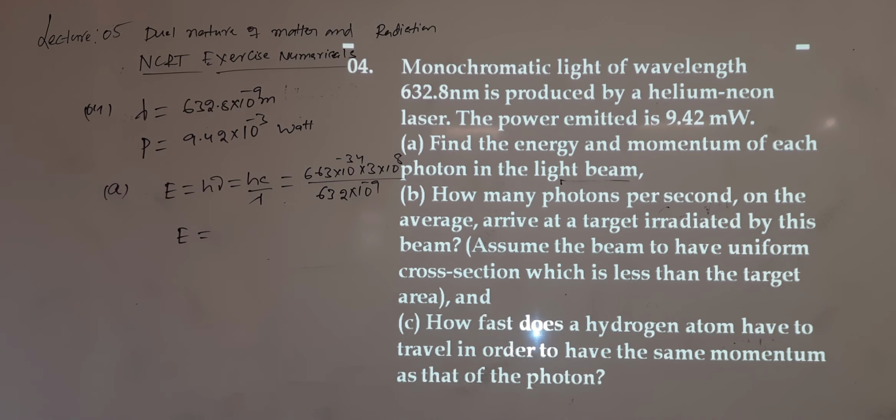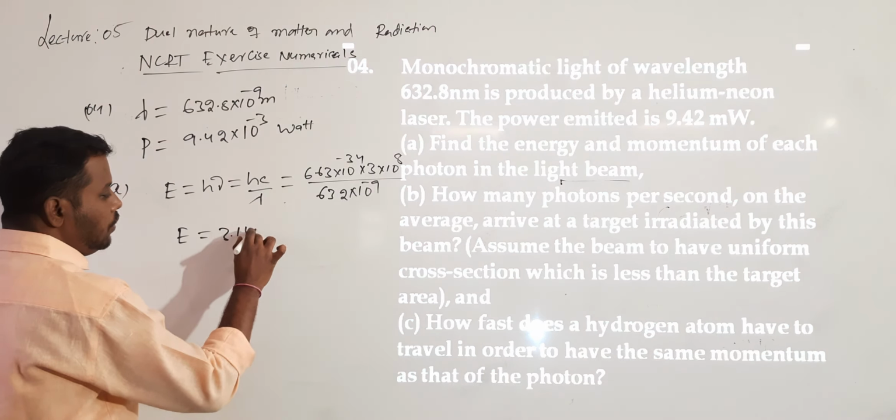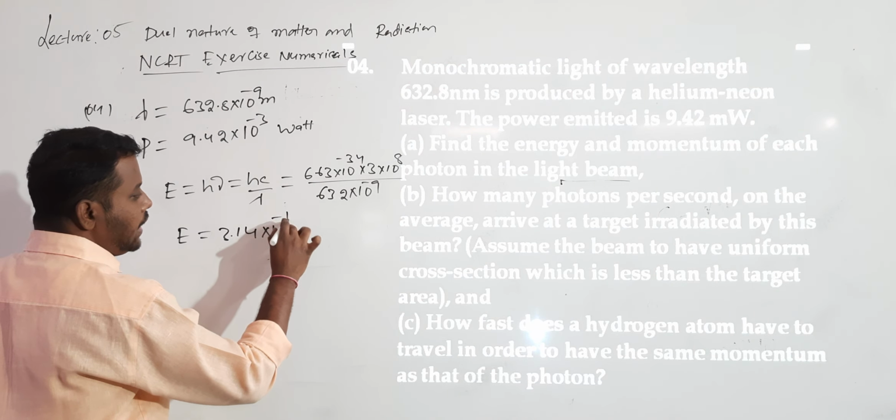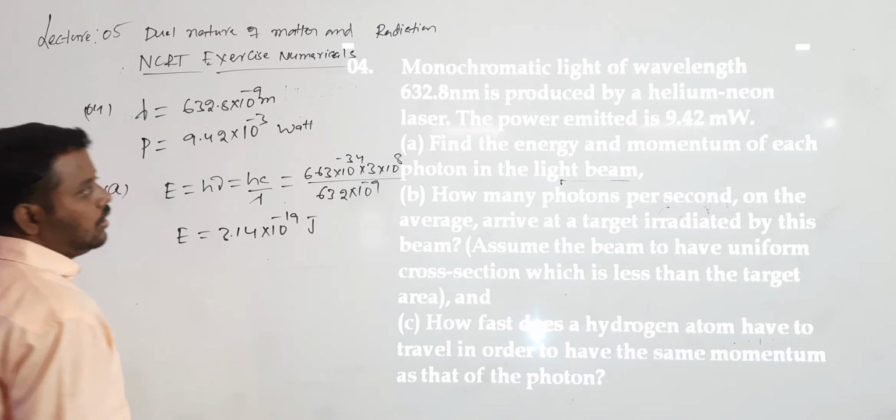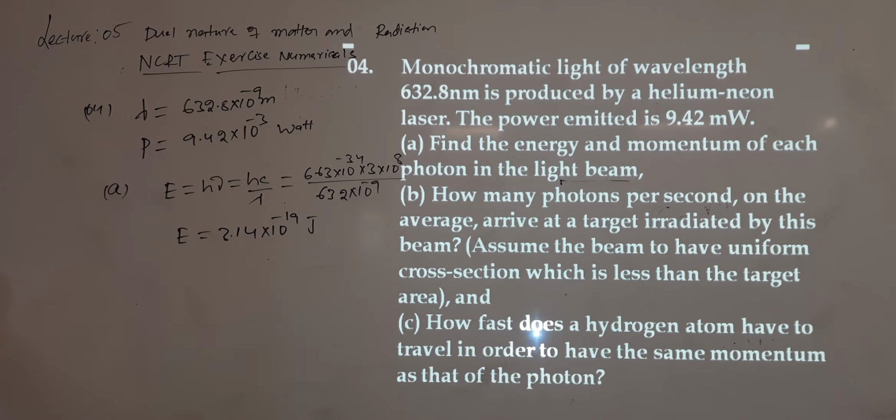So the answer I will get is 3.14 into 10 power minus 19 joules. Ten power of how much? Minus 19 joules. That is the energy over.